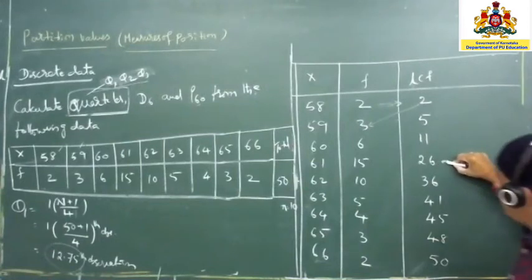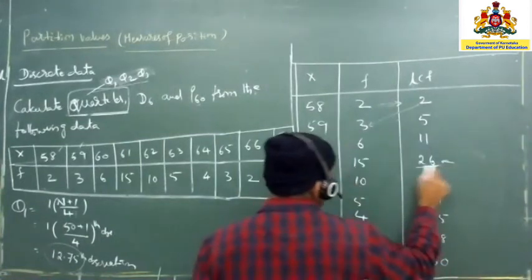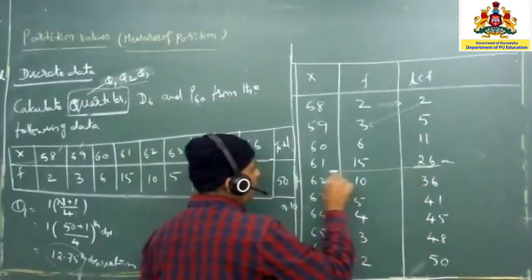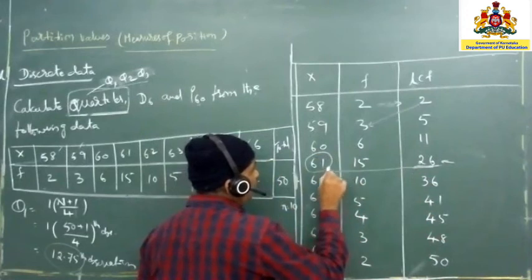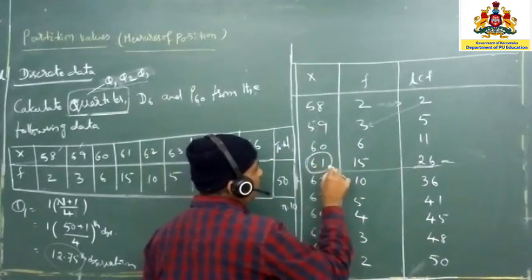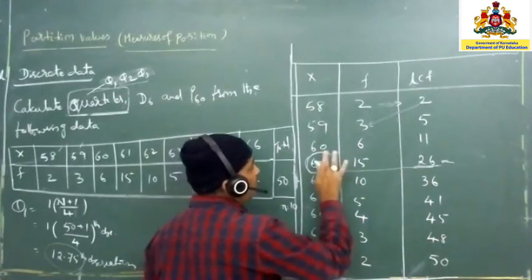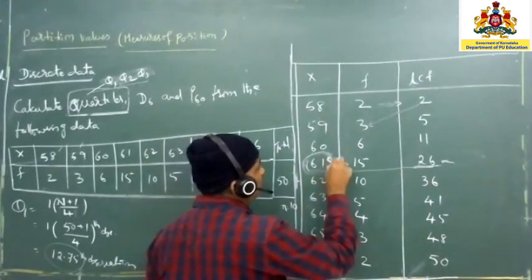So this value is going to decide your first quartile. Directly come here itself only. Under the X you have to encircle it. Then this is nothing but a Q1. It means this 61 is going to be your Q1.